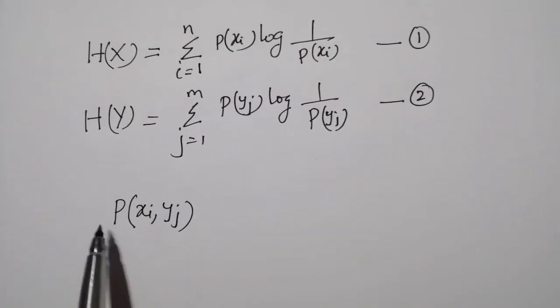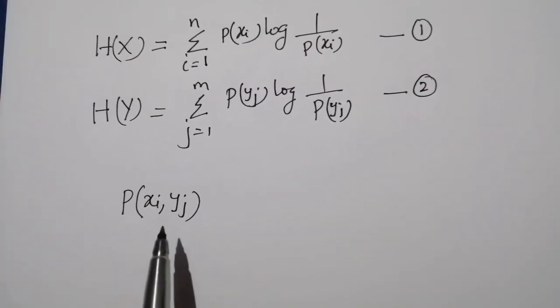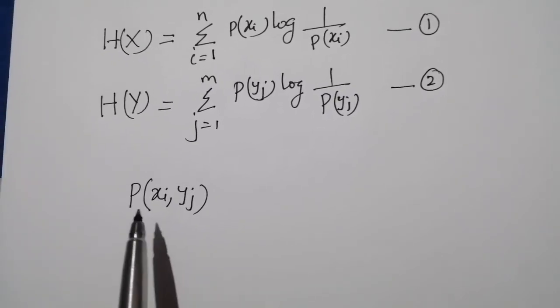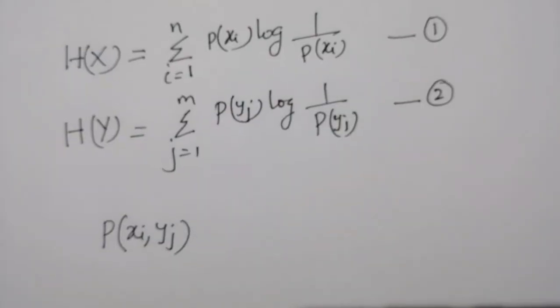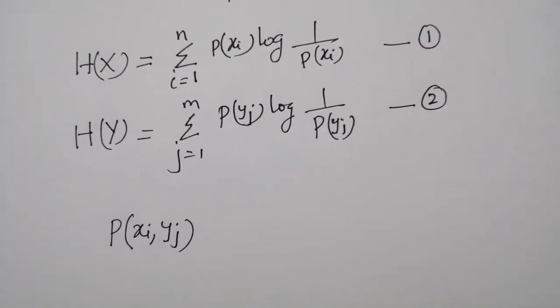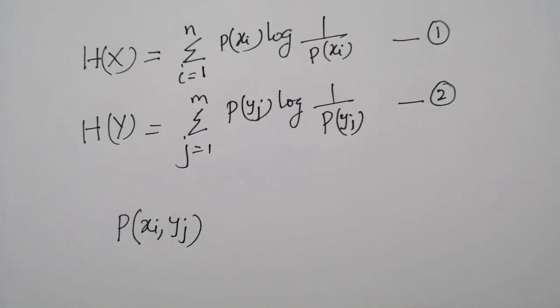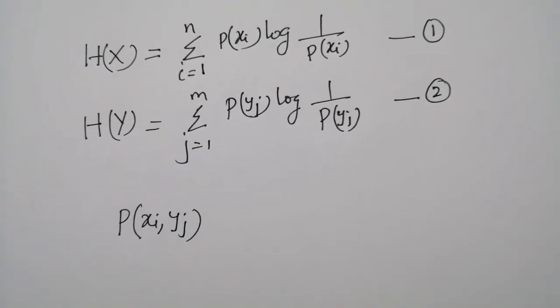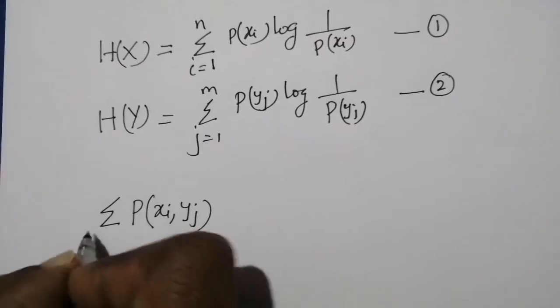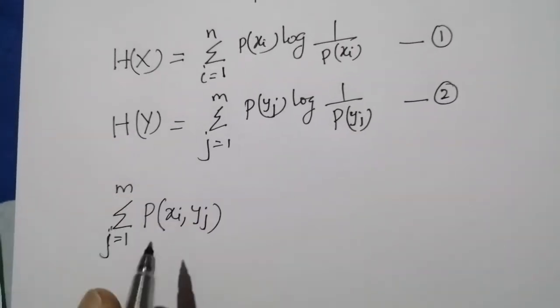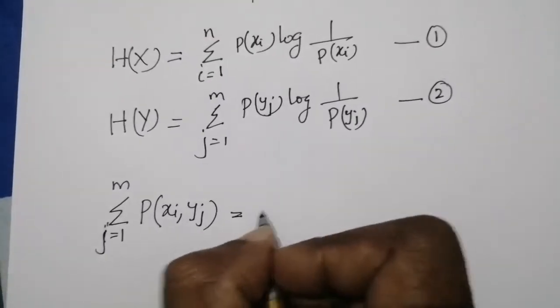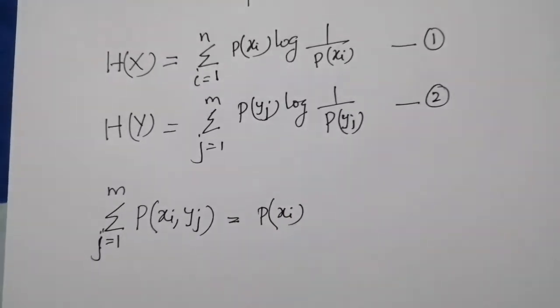Again, we know that p of xi yj is the joint probability of occurrence of the input symbol xi and output symbol yj. From the second property of the joint probability matrix, we know that the sum of all elements of the ith row of the JPM gives the probability of the ith input, that is sigma j equal to 1 to m p of xi yj equals p of xi.